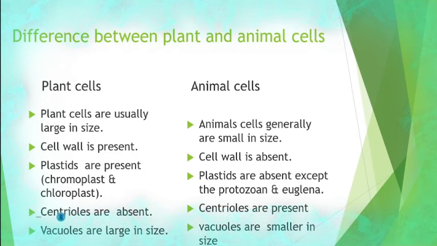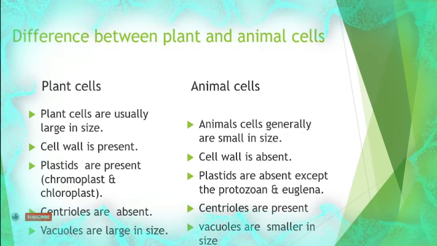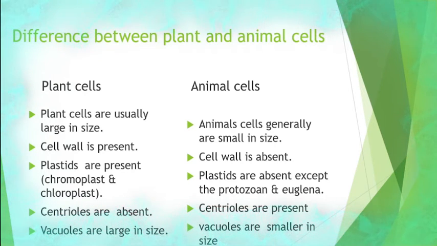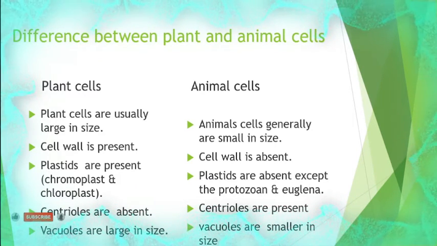Plastids are absent in animal cells. Centrioles are absent in the case of plant cells. Centrioles are present in animal cells. This is the difference.